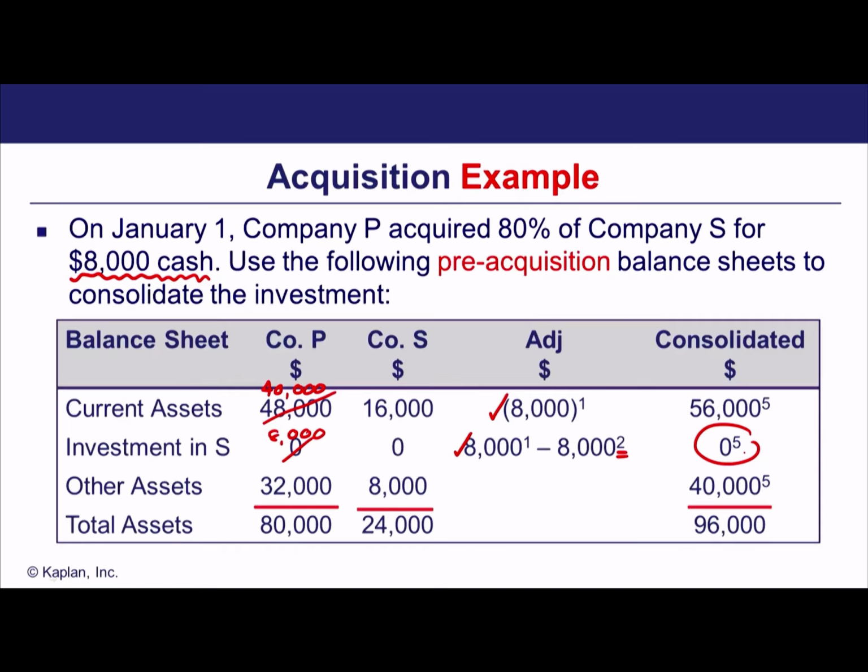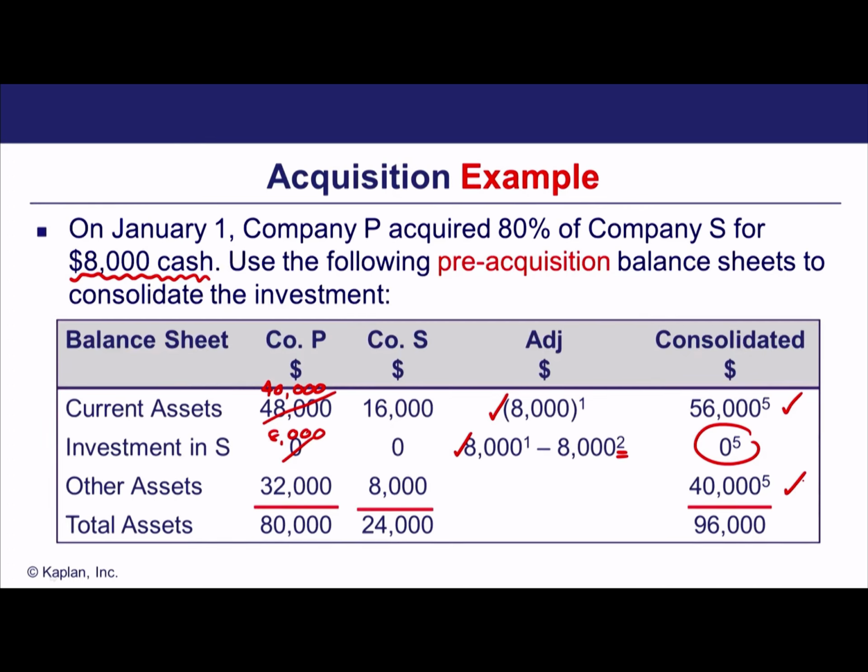So notice we're taking the 40,000 current assets that are showing in the parent company, and we're adding the full 16,000 current assets in our subsidiary to get our 56,000. Likewise with the other assets, we're taking the 32,000 in the parent company and adding the full 8,000 from the subsidiary. So notice again, worth stressing one more time, that we're bringing in 100% of the assets and liabilities of our subsidiary, because our group accounts reflect the assets and liabilities controlled by the parent, not the assets and liabilities that are owned by the parent.